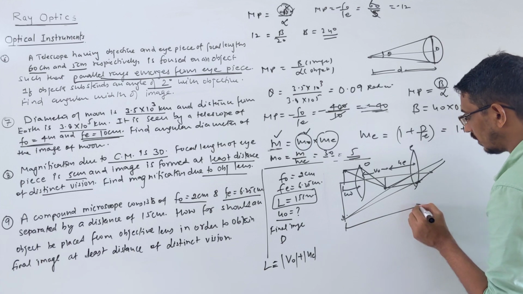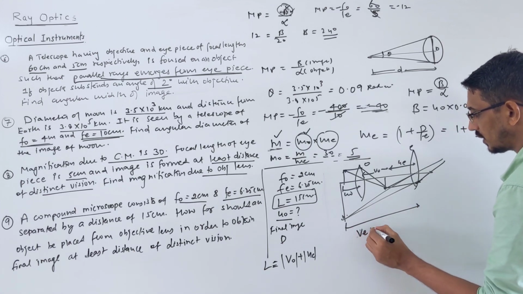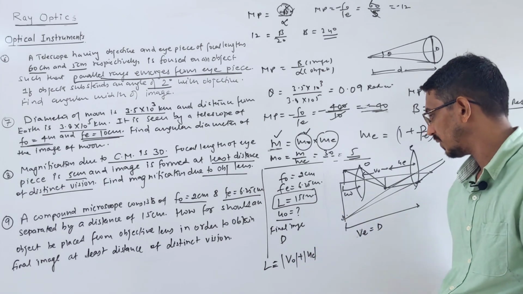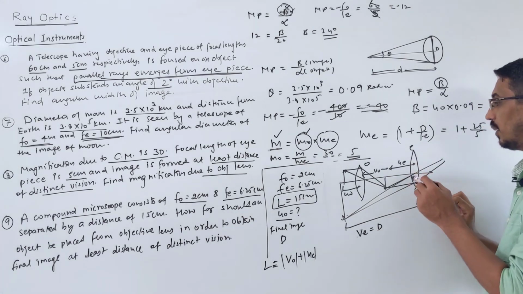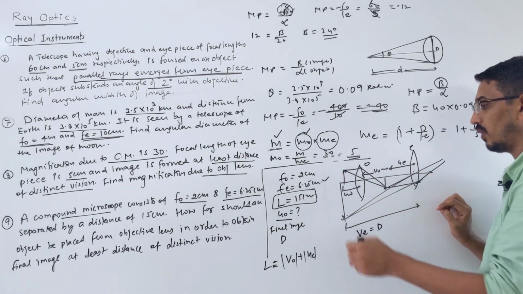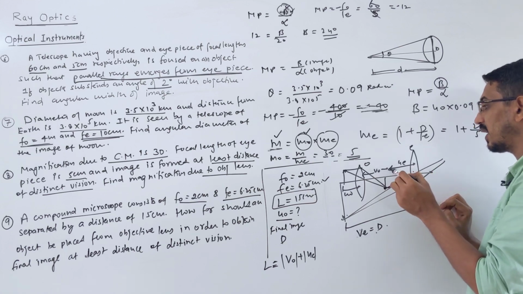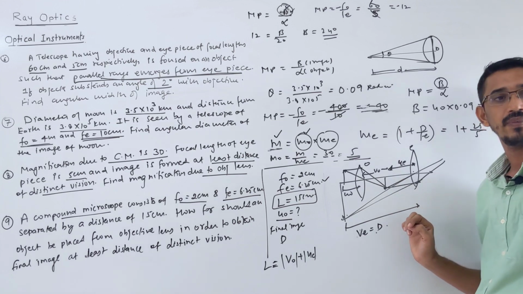That is called VE, which is given here as D. That final image is formed at the distance of vision. So for this lens we know the focal length, and we also know the image distance because it's given as the distance of vision. So what we can calculate is UE, the object distance for our eyepiece.